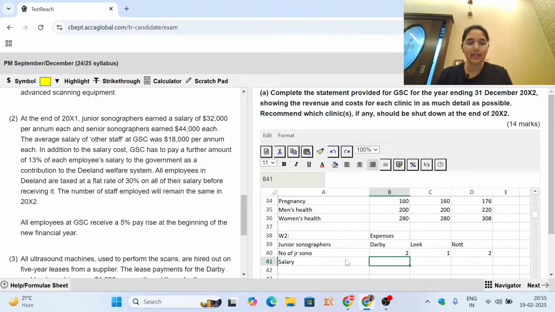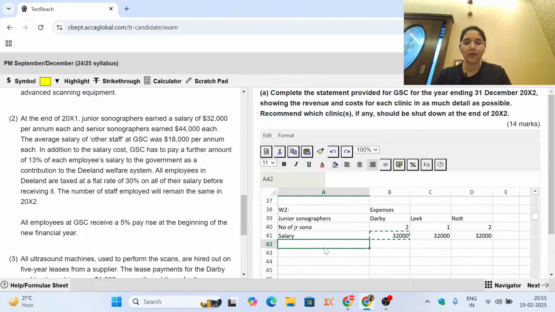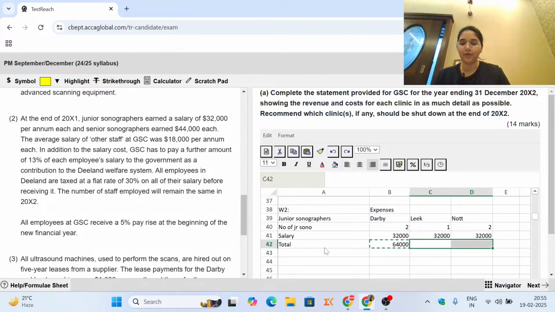So the salary, let's put in these numbers as it is right now. It's 32,000 for each of them. So 32,000 is their salary. Now how much total do you end up paying? If you have 2 employees, you will pay the salary twice. So this is the amount that you are going to have to pay.